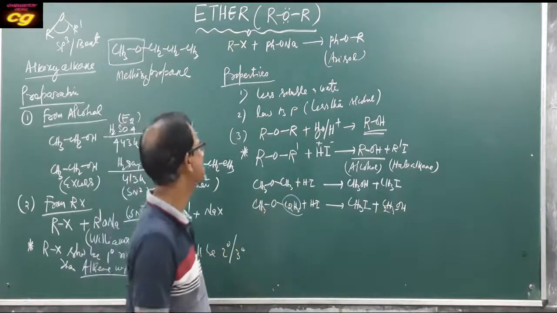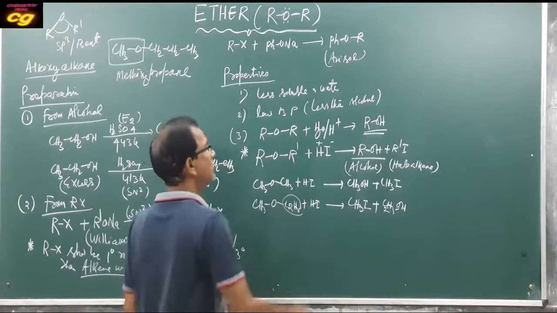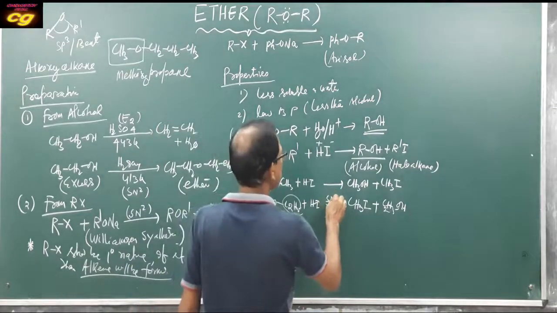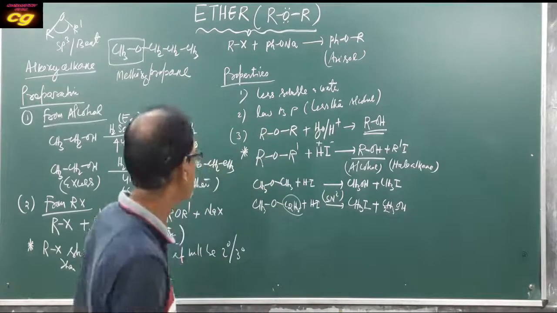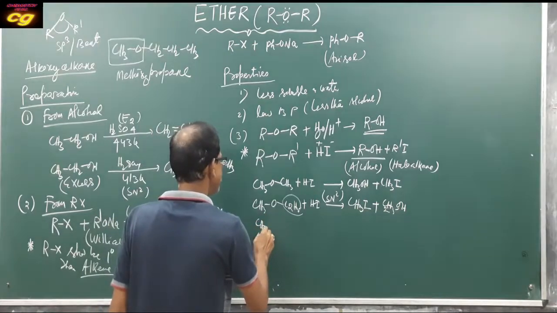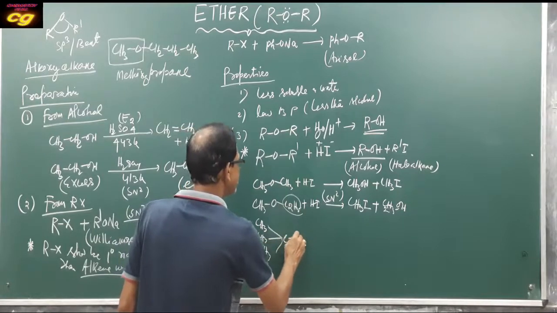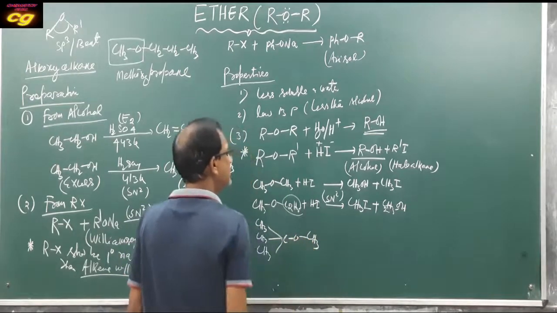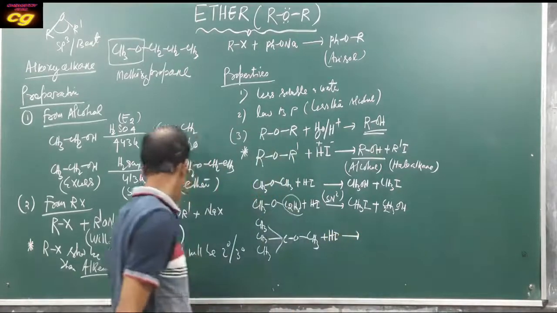This is an example of SN2 or SN1 mechanism. Generally it prefers the SN2 mechanism. For example, if you take more branching, in these cases what happens?